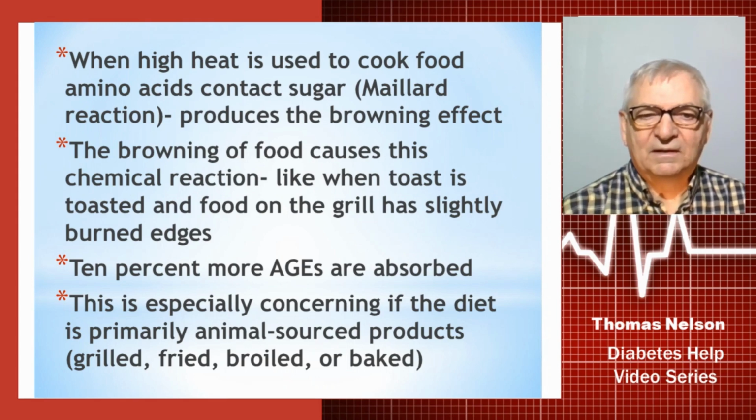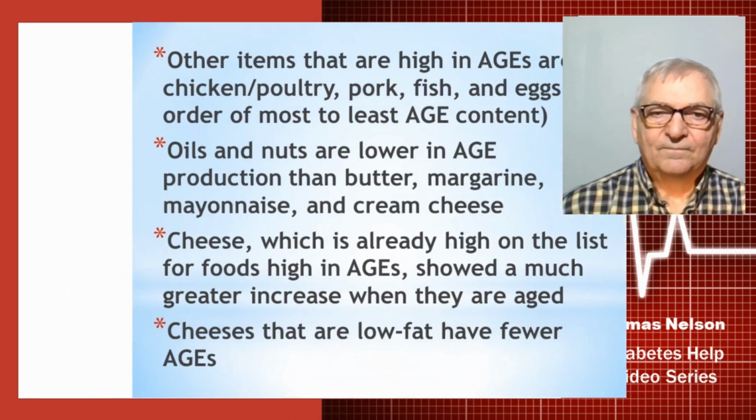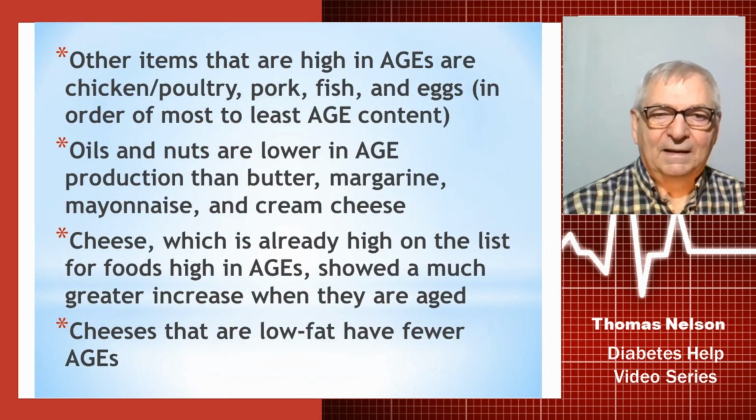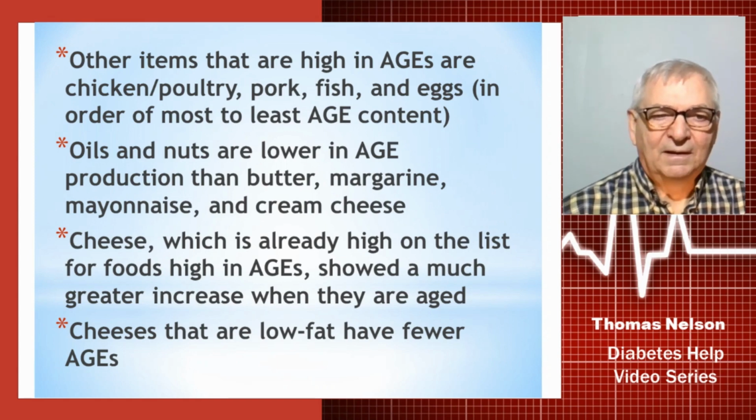This is especially concerning if the diet is primarily animal-sourced products, things that are grilled, fried, broiled, or baked at high temperatures. So other items that are high in AGEs are chicken, poultry, pork, fish, and eggs, in that order, from the highest to the lower. Oils and nuts are very low in AGE production, and they're lower than butter or margarine and mayonnaise or cream cheese.